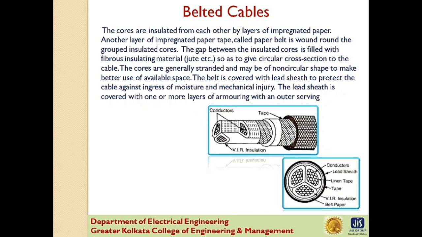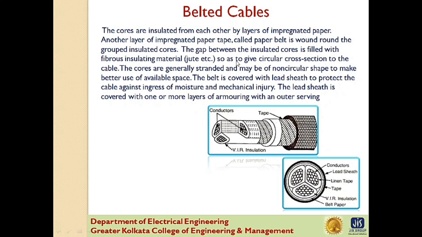These cables are used for voltage up to 11 kV, but in extraordinary cases, their use may be up to 22 kV. The cores are insulated from each other by layers of impregnated paper, and another layer of impregnated paper tape called paper belt is wound round the grouped insulated cores. The gap between insulated cores is filled with fibrous insulating material like jute,